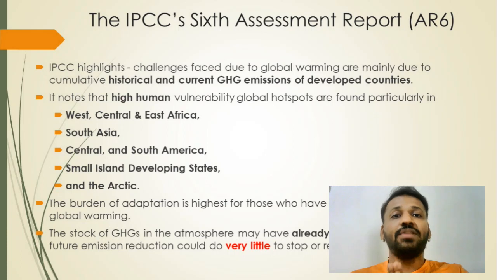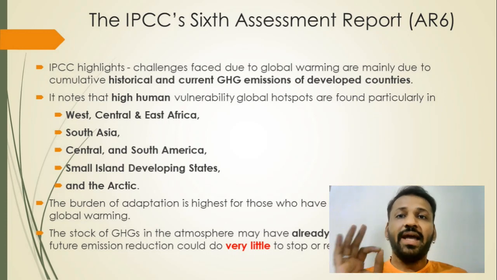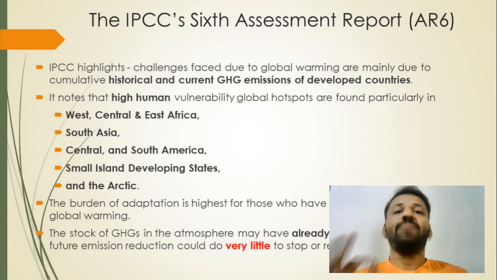So this is a list which AR6 gives of the countries most vulnerable to climate change. So what are these countries? West and Central, East Africa. Africa is the most vulnerable, all of us know. South Asia means Pakistan, India, Bangladesh, Bhutan. Then Central and South America, small island developing states, they are the most vulnerable. You know, Maldives and all these island states. Then the Arctic, again a very highly vulnerable region of the world. These regions are mentioned by the 6th assessment report of IPCC.